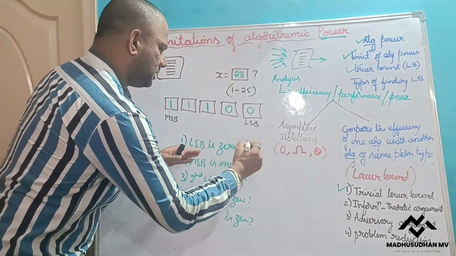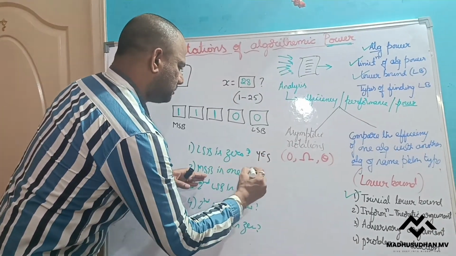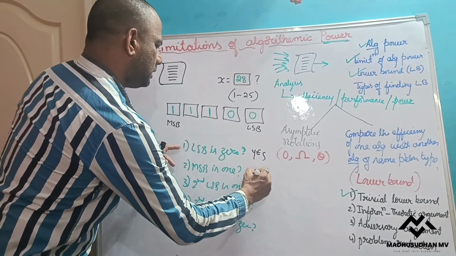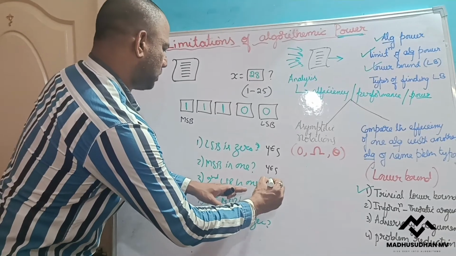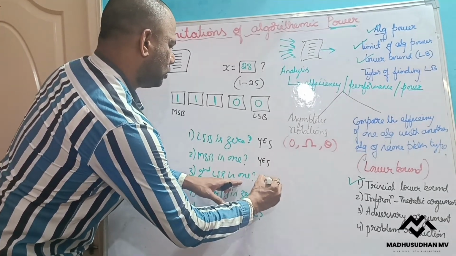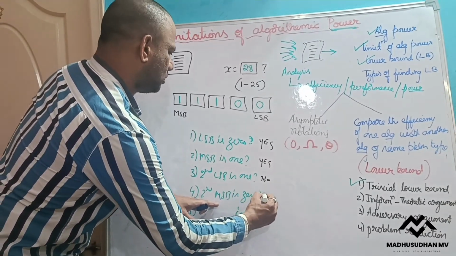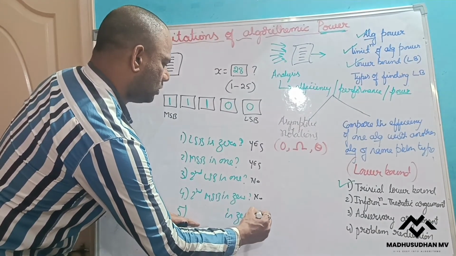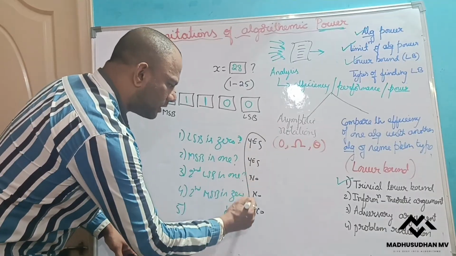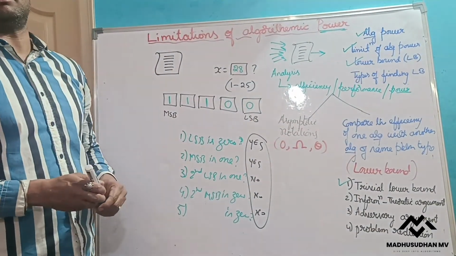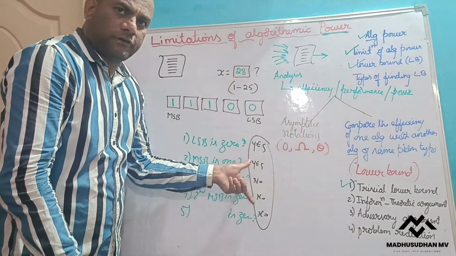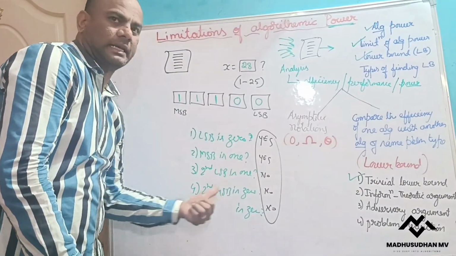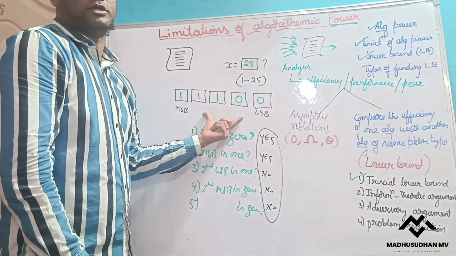For each question: LSB is 0, yes. MSB is 1, yes. Second LSB is 1, no. Second MSB is 0, no. Middle number is 0, no. This is the information generated by our algorithm, and from it I find the solution.